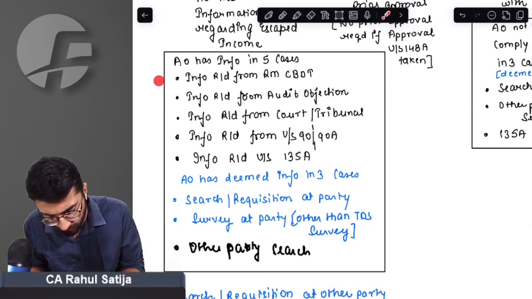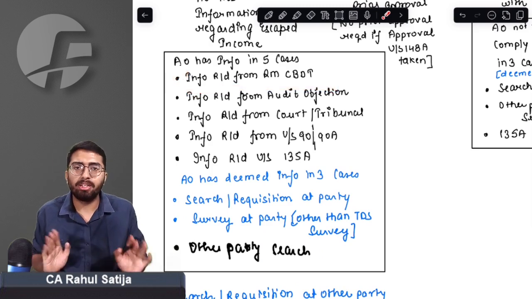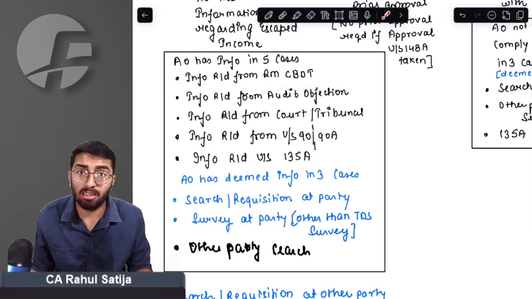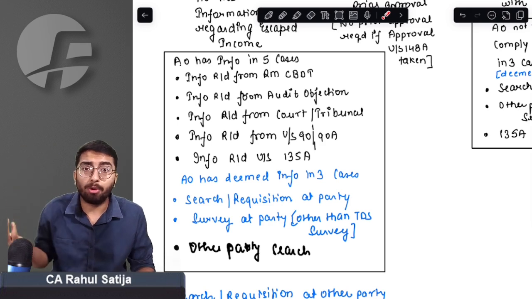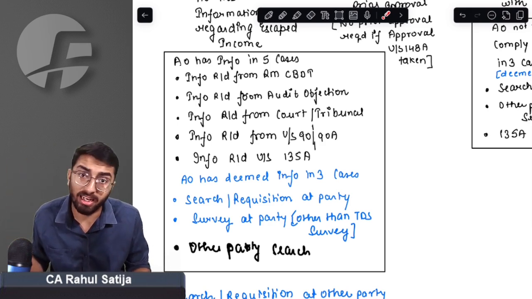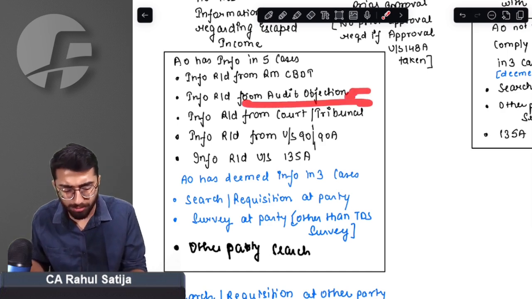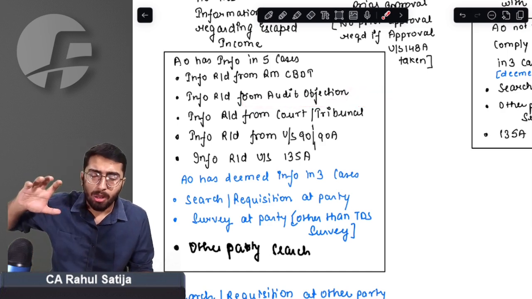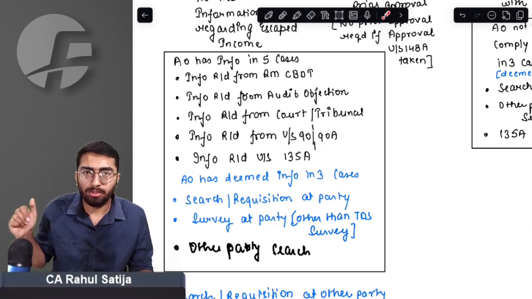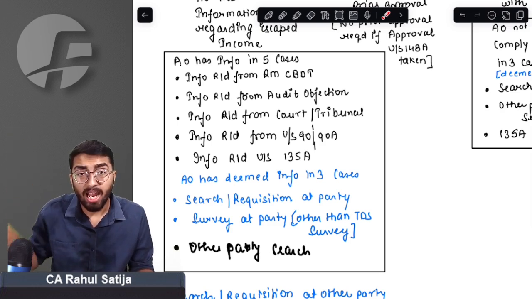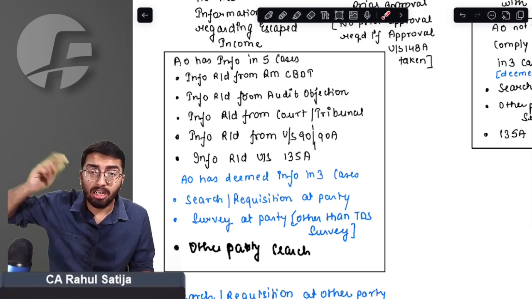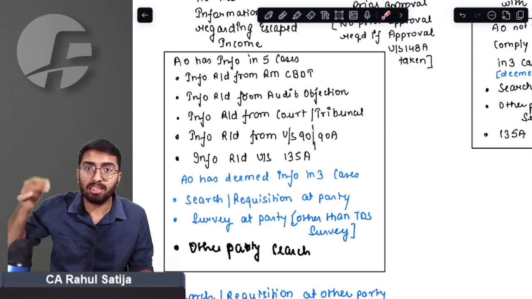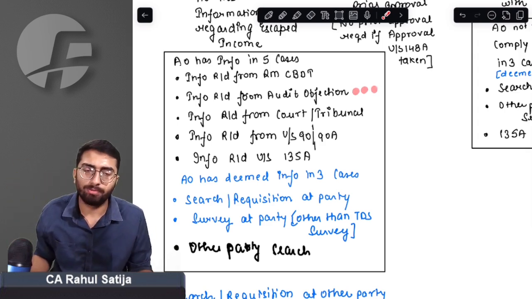Sir, for example, risk management strategy of CBT told assessing officer that this person has income that has escaped assessment. For example, risk management strategy of CBT told that Rahul has sold a property and he has not declared it to income tax. In that case, AO has information. In case of audit objection, sir, what is audit objection? For example, sometimes department is also under audit, and during that audit, auditor finds out that department has not done something correct, or finds out that assessee's income has escaped. In that case, sir, AO has information.